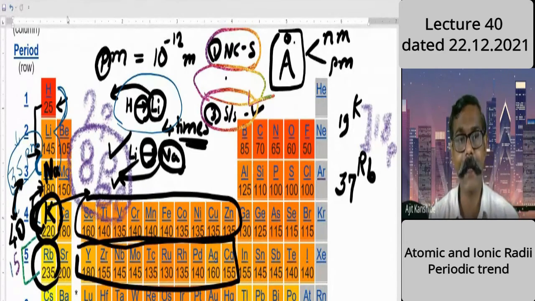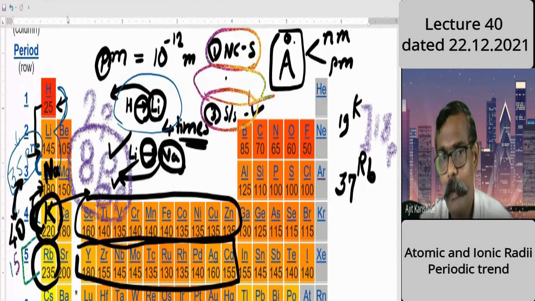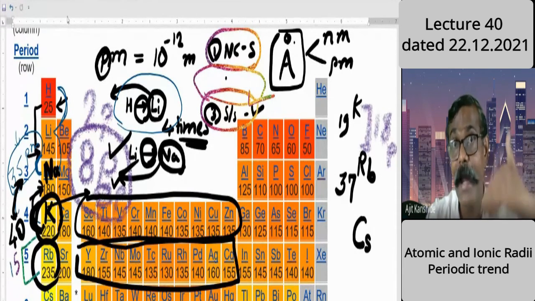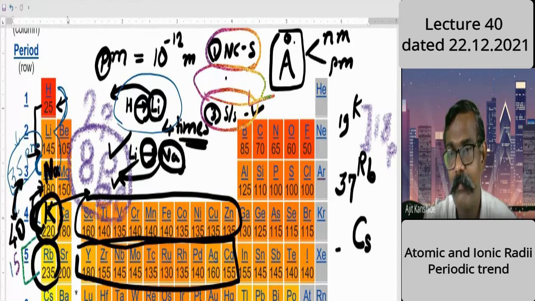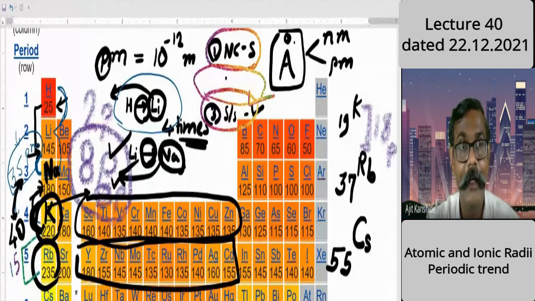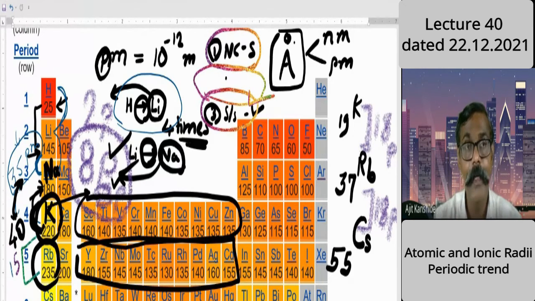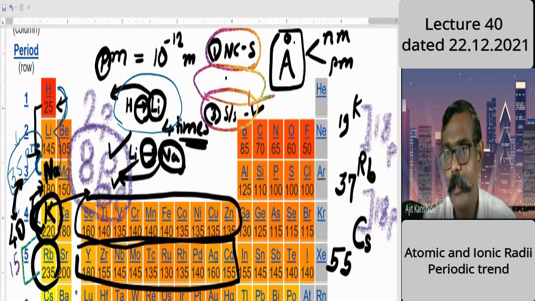a jump by 10. So the rubidium atomic number is 37. Will anybody tell what may be the atomic number for cesium? Generally 8 plus 10, a jump by 18 will be there. Atomic number 55. Right, brilliant. 55. So here the jump is by how much? It is by 18 protons.